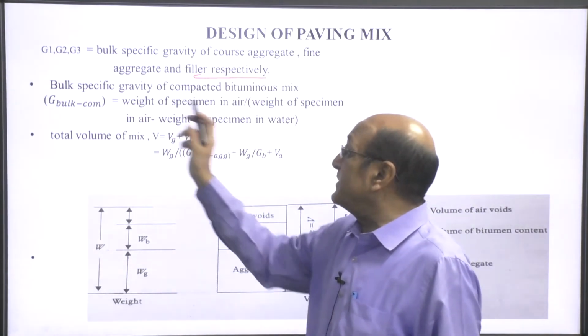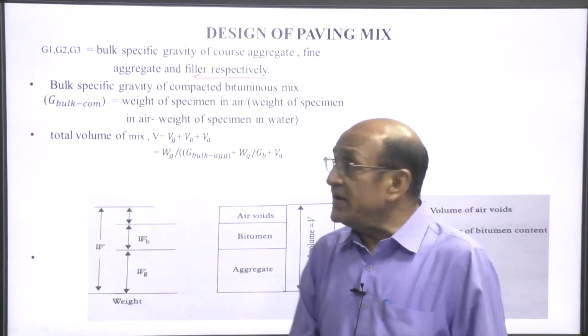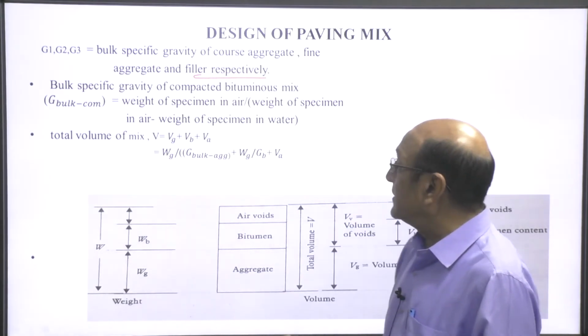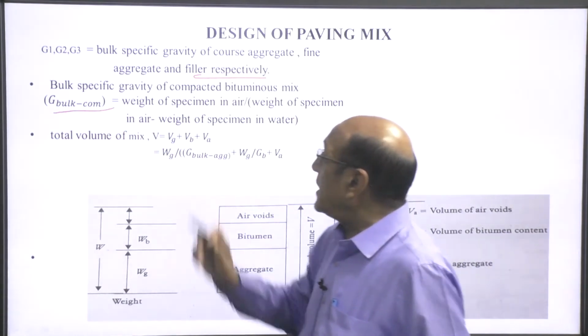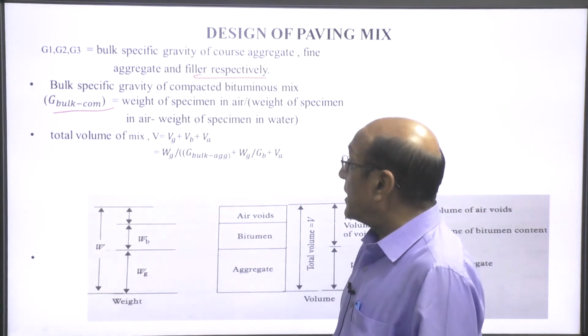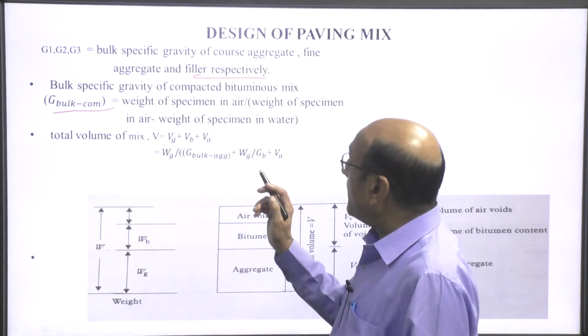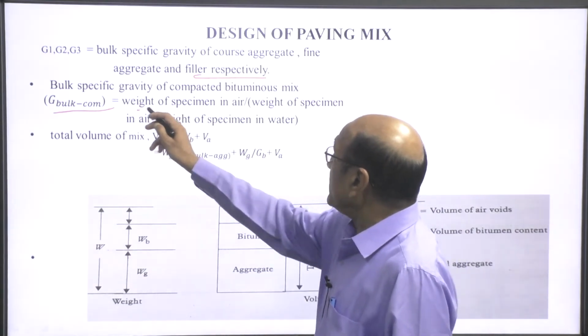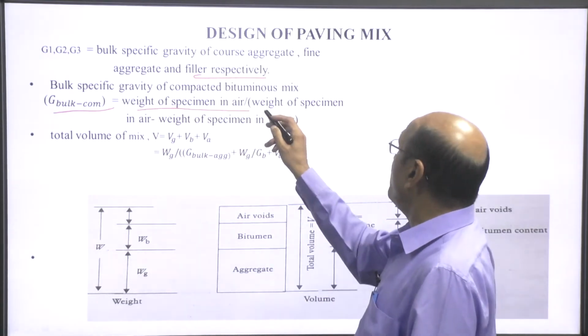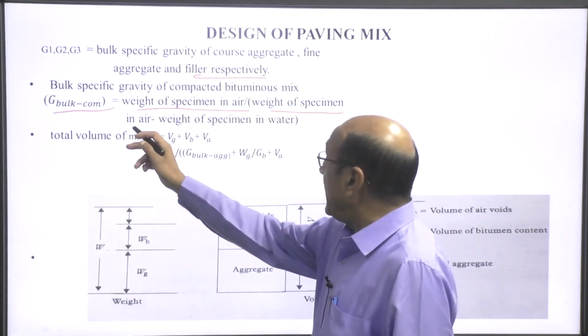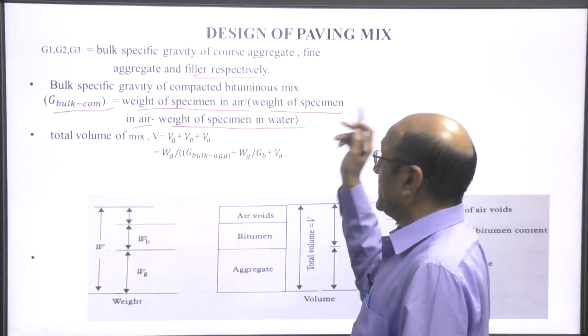Now, bulk specific gravity of compacted bituminous mix, this is the bulk specific gravity of compacted mix: the weight of a specimen in air divided by weight of a specimen in air minus weight of a specimen in water.